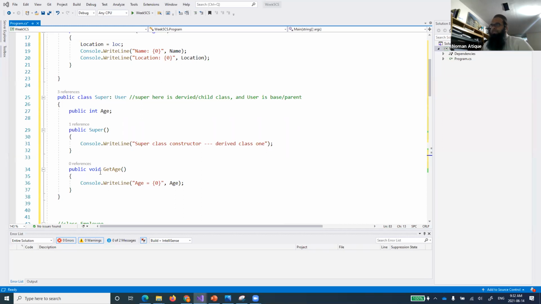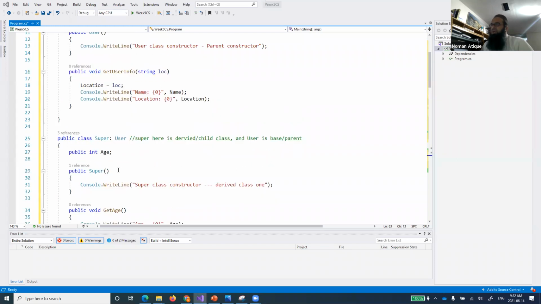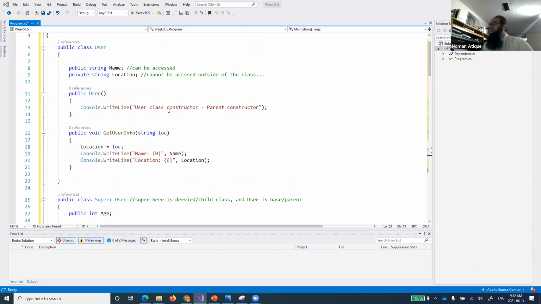This is our get age over here. Now let's talk about our function. This get user info is a method that is available in our user class. Is this method a public one or a private one? Of course, this is a public one, which means that I can access this method over here.